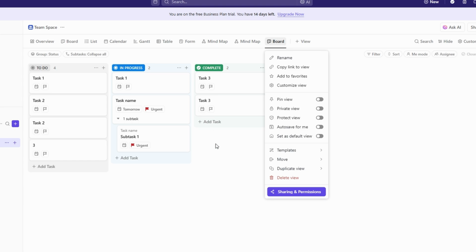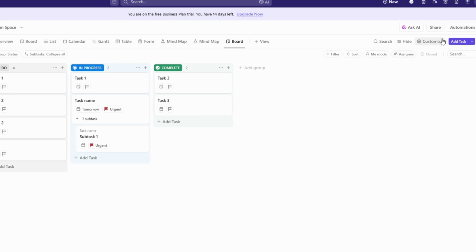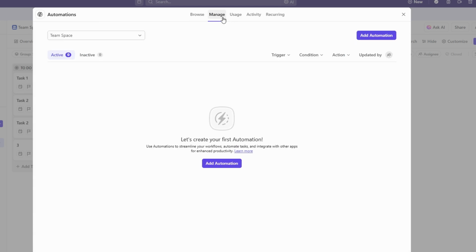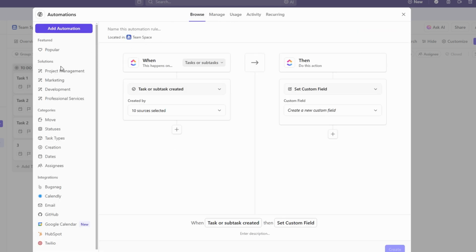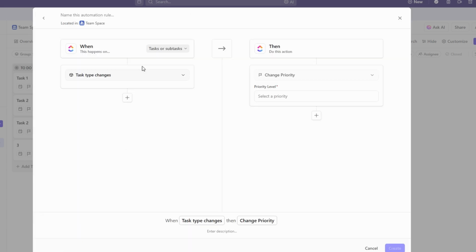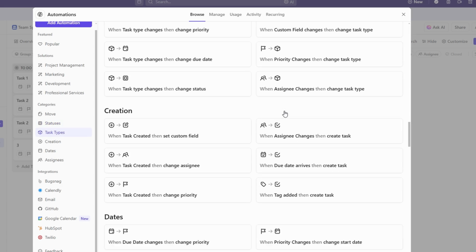Beyond linking documents, ClickUp's automation features help streamline repetitive actions on your board. Instead of manually updating statuses, you can set up an automation to move a task to under review once it's assigned to a manager. Similarly, if a due date is missed, you could create an automation to notify the assigned team member or move the task to a needs attention column. You can also automate recurring tasks, such as generating a new task every Monday for a weekly progress update. These automations save time, reduce human error, and keep projects moving efficiently.